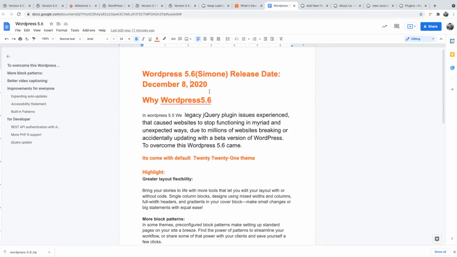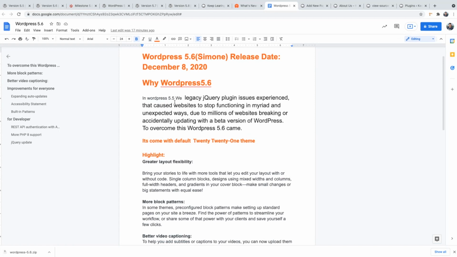So why, when 5.5 was already there, what new have we upgraded to in 5.6? That is the first point. In 5.6 there was an issue in jQuery.